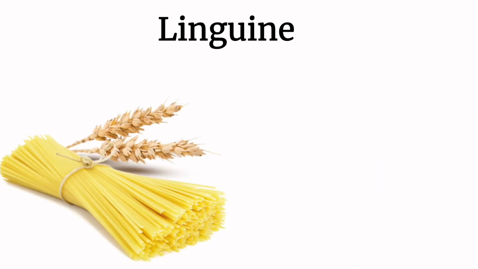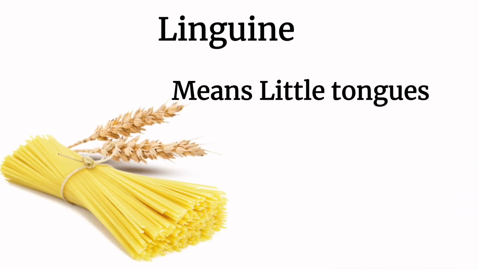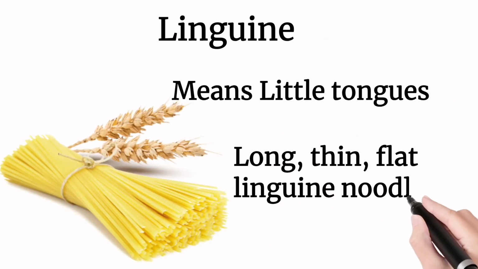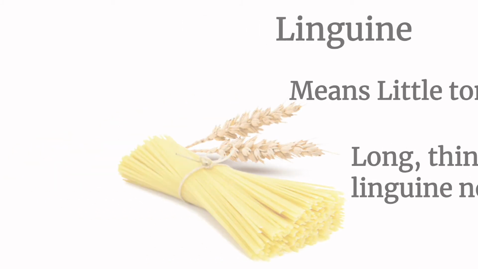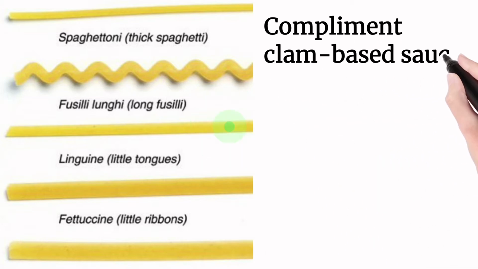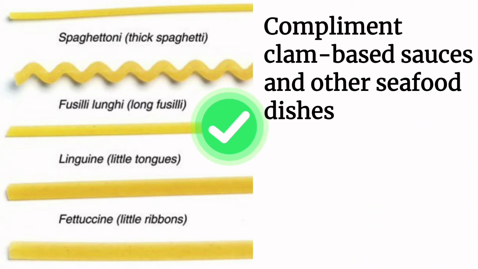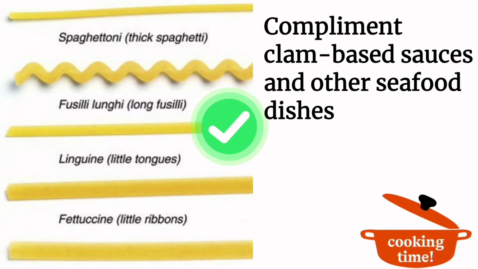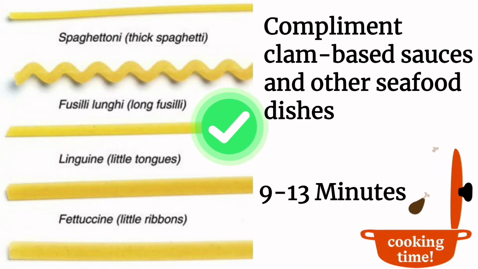3. Linguine. Linguine means little tongues. It is a long, thin, flat noodle that falls somewhere between the thickness of fettuccine and spaghetti. Linguine is best known for its ability to complement clam-based sauces and other seafood dishes. Cooking time for linguine pasta is 9 to 13 minutes.